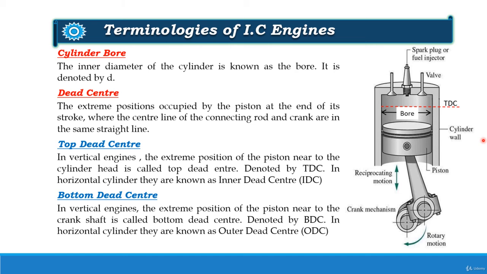Next type is the bottom dead center. In vertical engines, the extreme position of the piston near to the crankshaft is called the bottom dead center, and it is denoted by BDC. Whereas in a horizontal cylinder, it is known as the outer dead center and denoted by ODC.